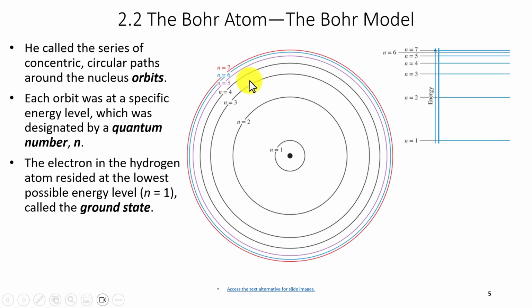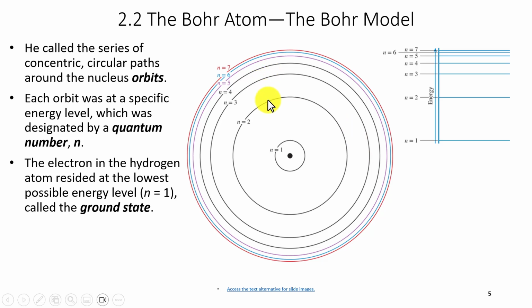So we can actually see light coming from these transitions, and only from n equals 3, 4, 5, and 6 if they go back down to n equals 2. So from 3 to 2, that's one transition we can see as a color. 4 to 2, 5 to 2, and 6 to 2.